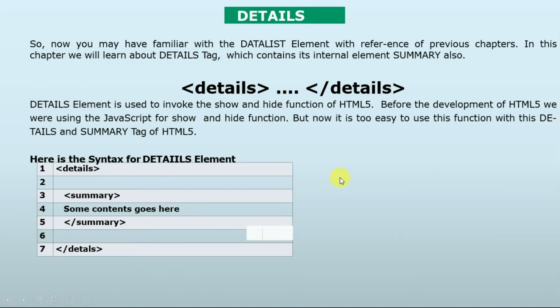So in that, after that we have details. Details element is used to invoke show hide function. Suppose a user wants to hide something or represent, or we can say show something, that can be done with the help of details. As we can say details, summary, some content goes here, summary close, details.